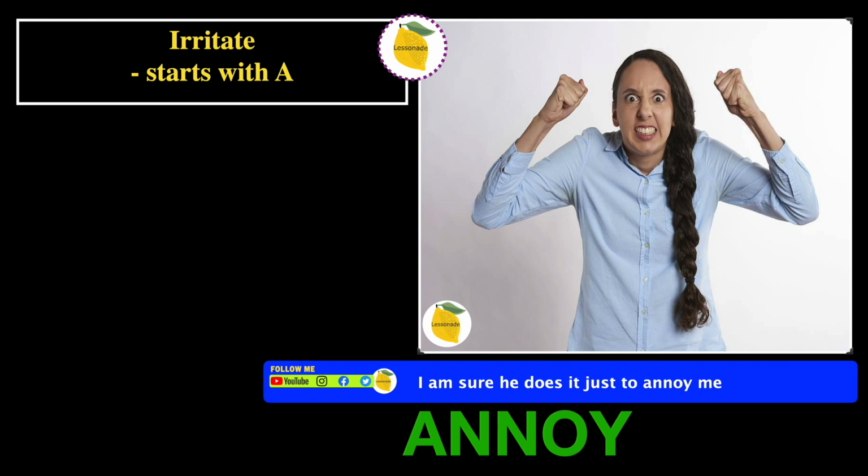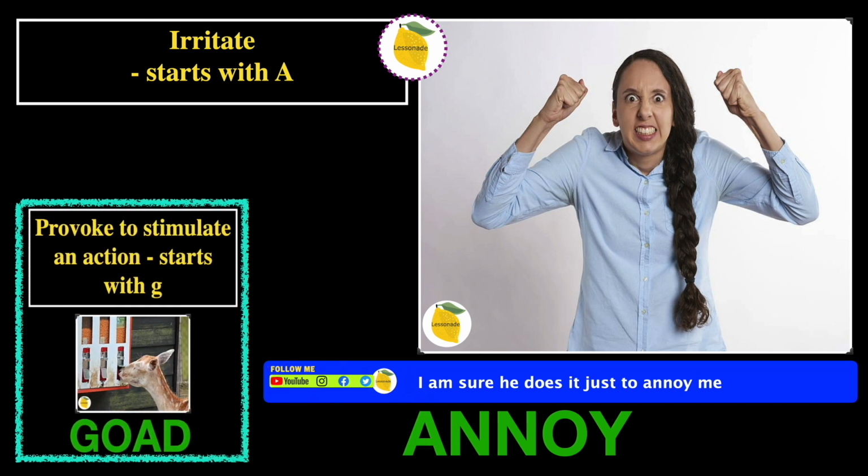So let's try to recall the previous slide. So the slide before this one, or the previous slide, was goad.